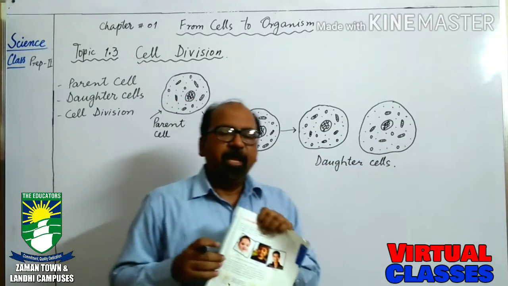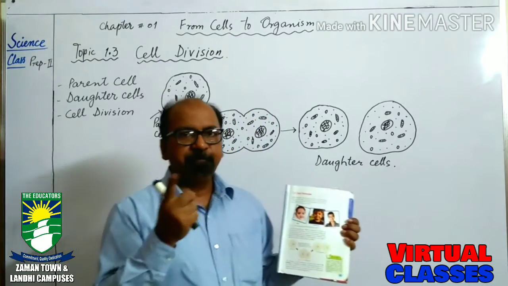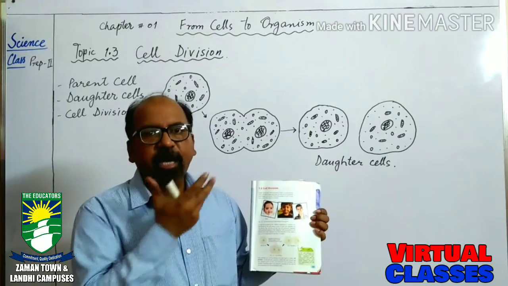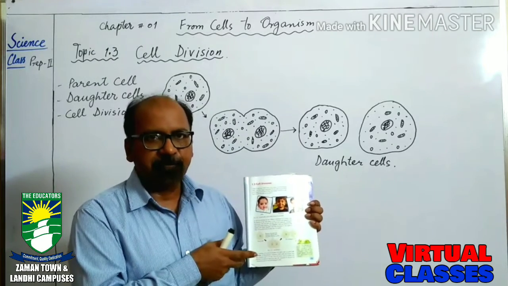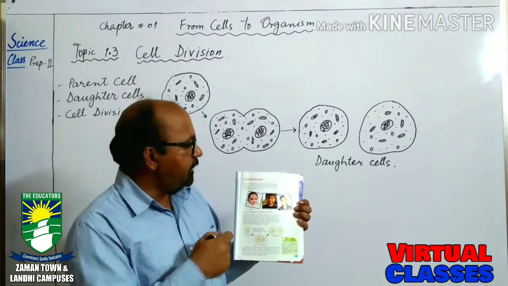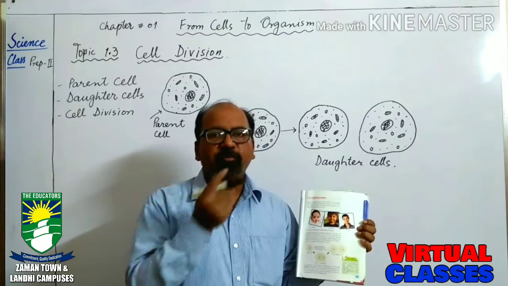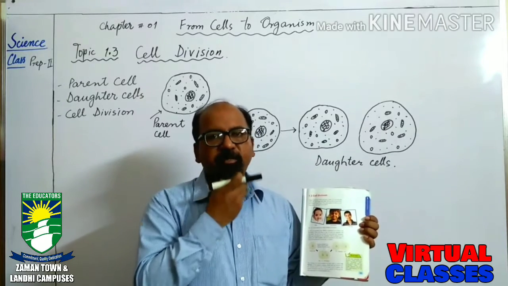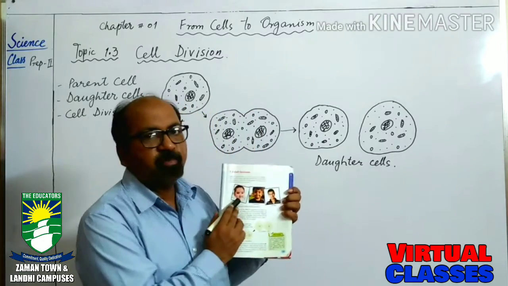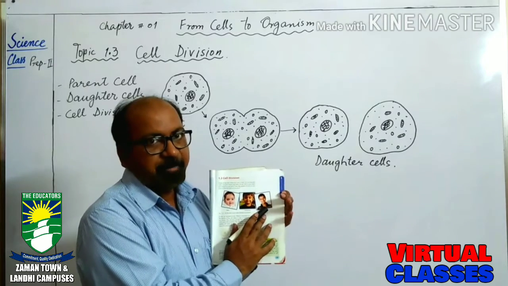For example, a newborn baby does not have a mustache and beard on his face, because the cells which are necessary for the appearance of a mustache and beard are still not produced in this body, but they are present in the young man.